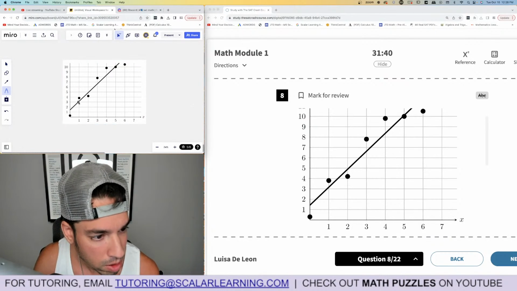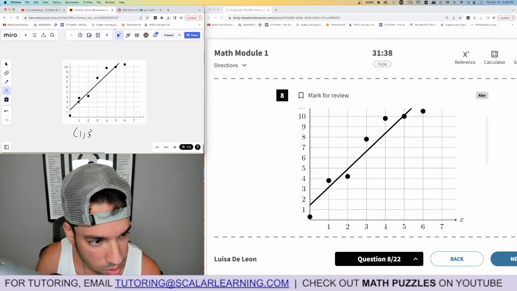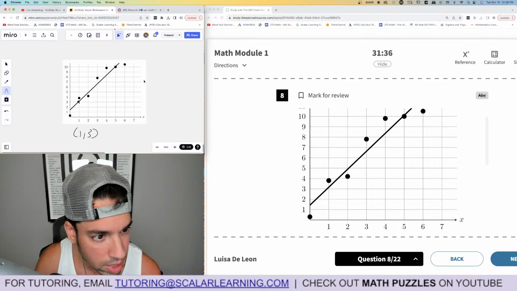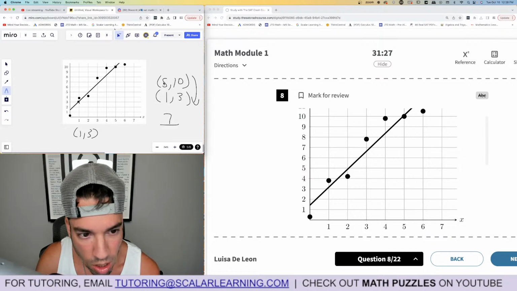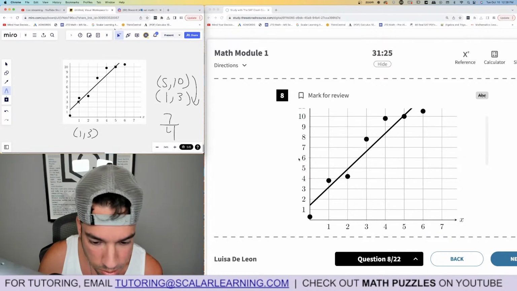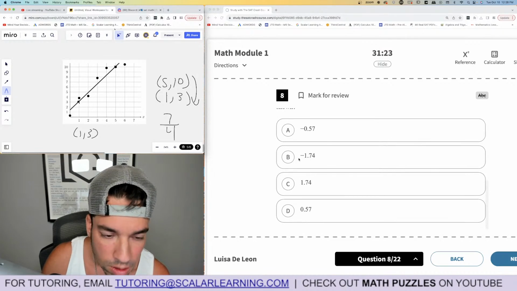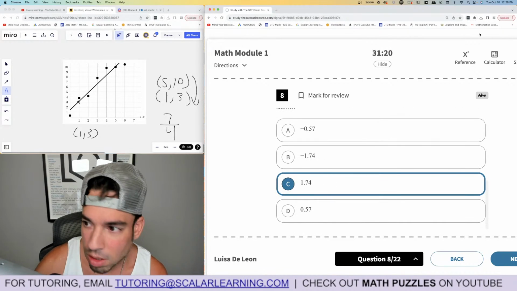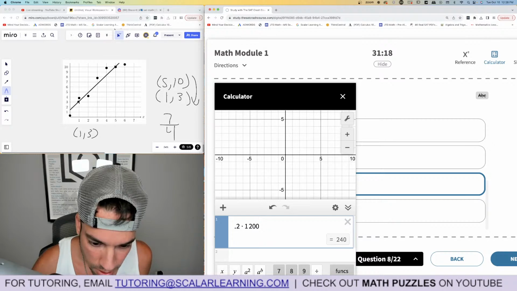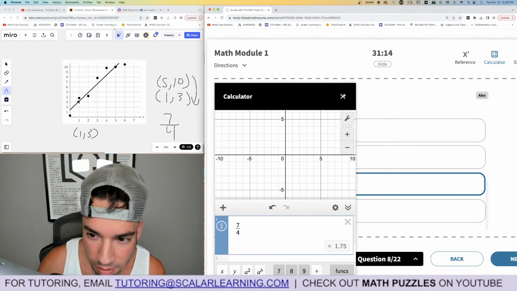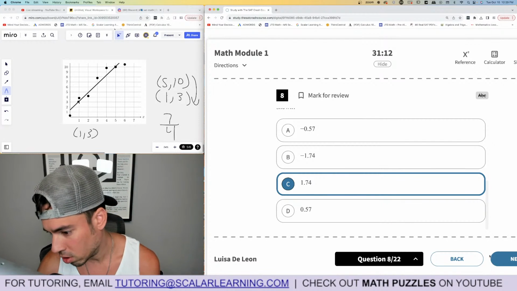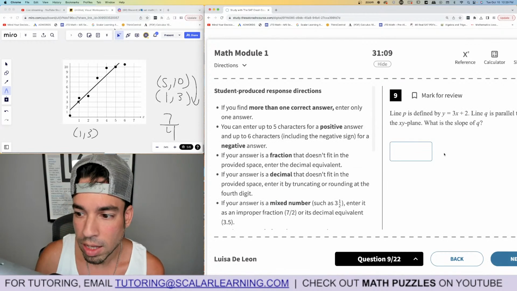But look, I'm going to pick a nice coordinate here. That's 1, 3. I'm going to pick another nice coordinate here. That's 5, 10, right? So we're going to stack the coordinates and subtract down. 10 minus 3 is 7, subtracting the y's, over 5 minus 1, which is 4. There's the slope, 7/4. Boom, done. Oh, it's got to be this one, but just to be safe, 7 divided by 4 is 1.75. They have 1.74. Close enough. Boom, done.